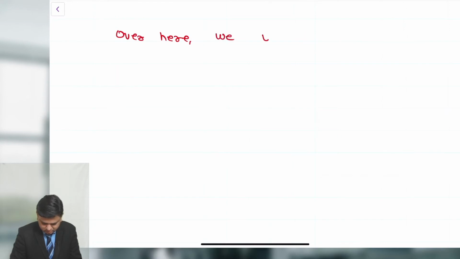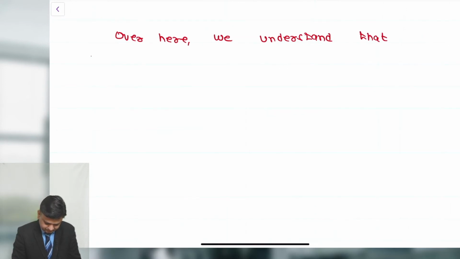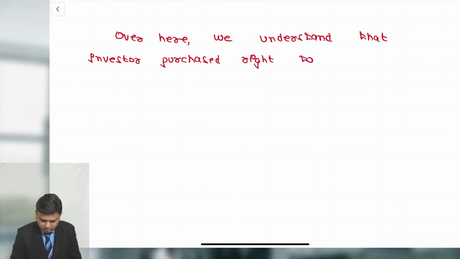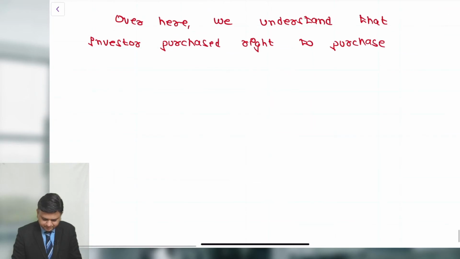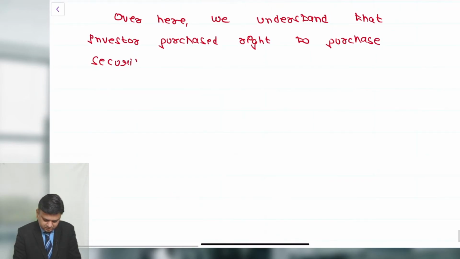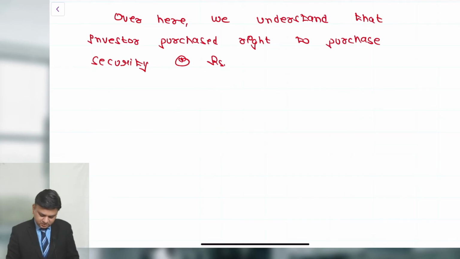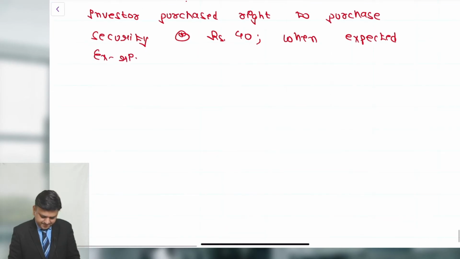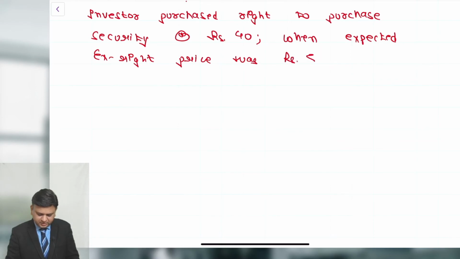Over here we understand that the investor purchased the right to purchase security at the rate of 40, when the expected ex-right price was 50 pound.